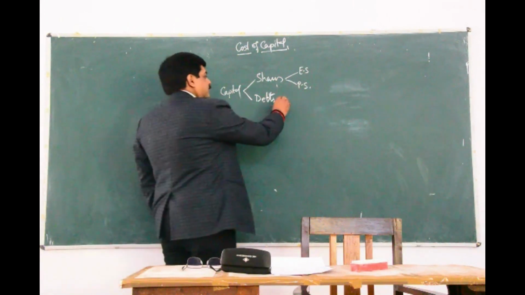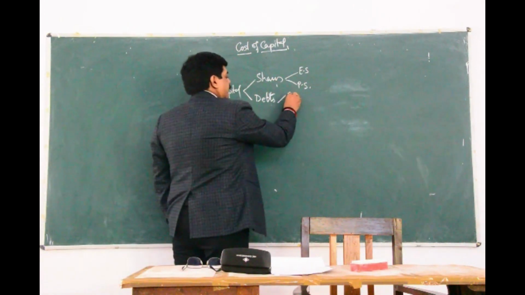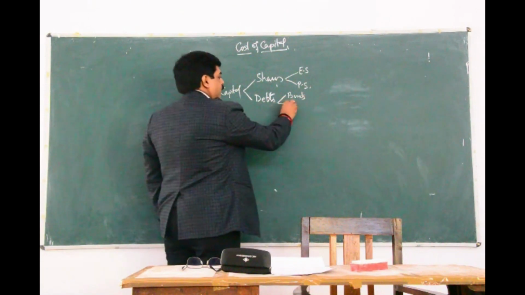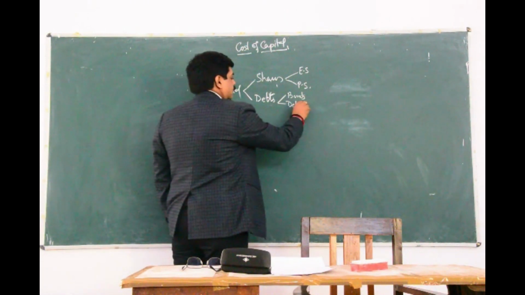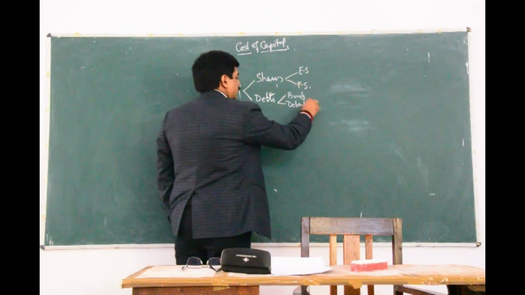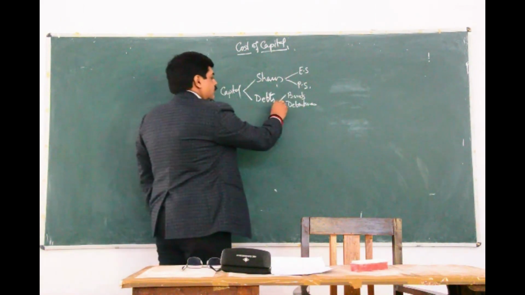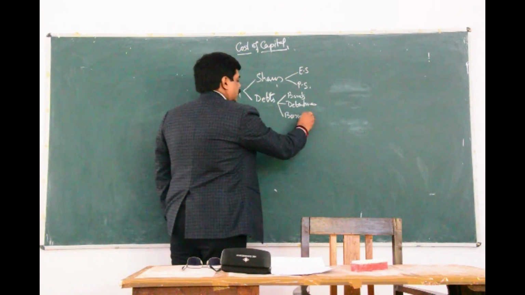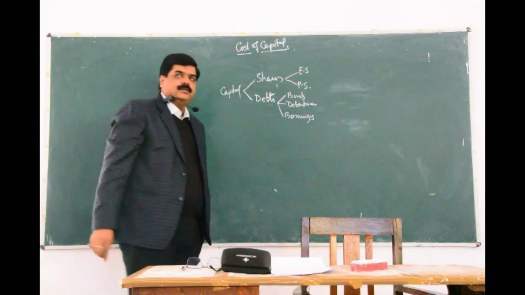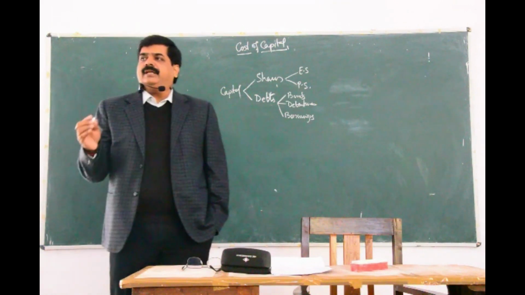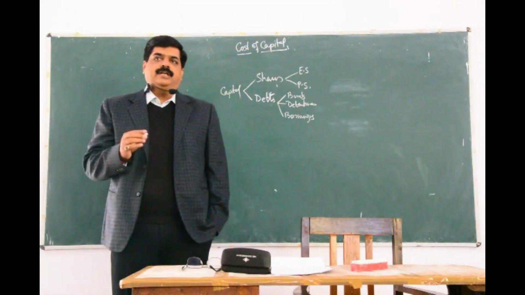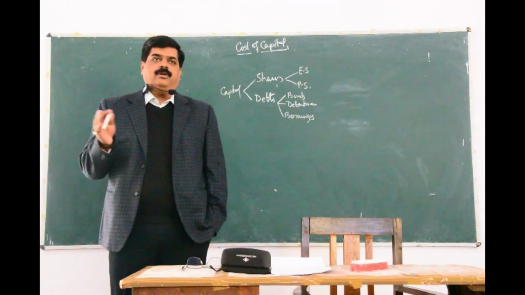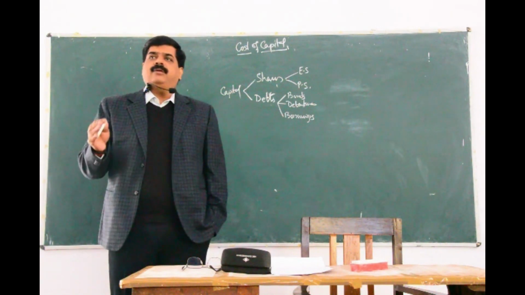In the debts, we have bonds, we have debentures, as well as borrowing. Borrowings here we are taking as long-term borrowing, which can be from any financial institution, from any bank or non-bank, or any supplier also.